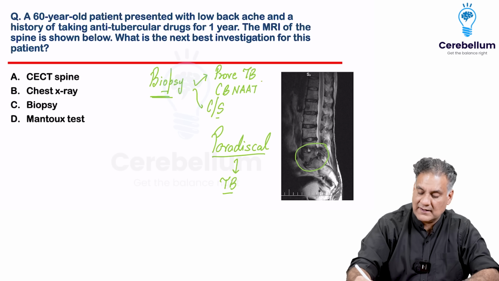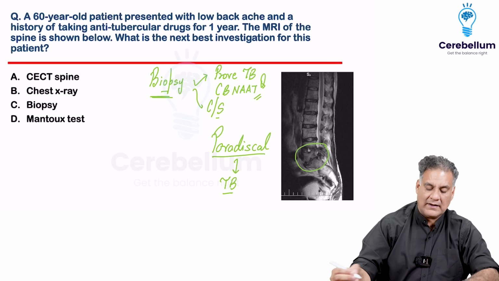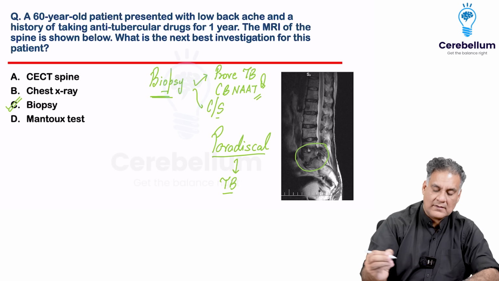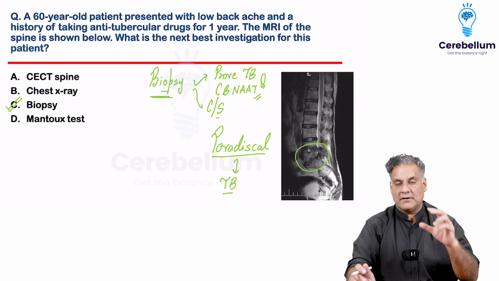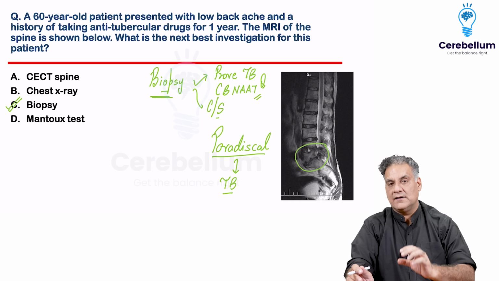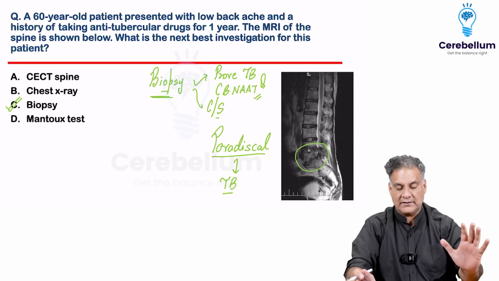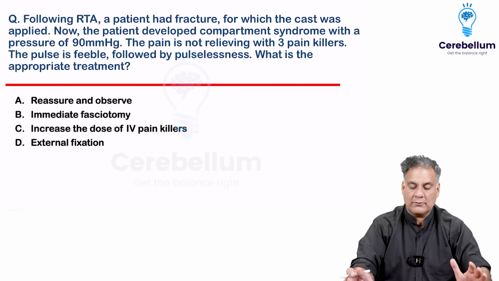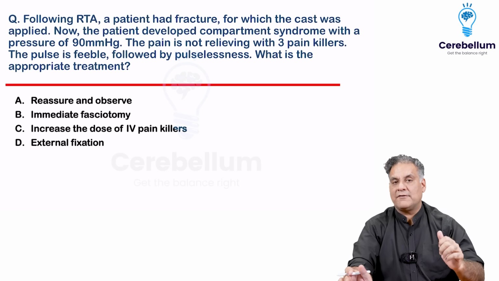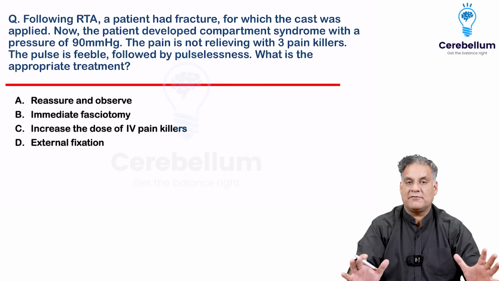And this is a previously asked question, CBNAAT from the biopsy. So that's the answer. Everything else is supportive. But for establishing the diagnosis here, you need to do a biopsy. That's question number one.